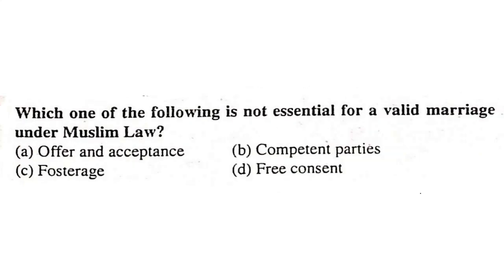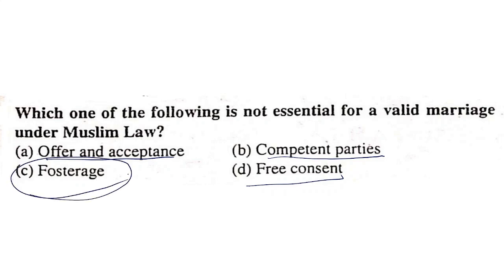Which one of the following is not essential for a valid marriage under Muslim law? Offer and acceptance, competent parties, fosterage, free consent. Offer and acceptance is required. Competent parties are also required. Free consent is also required. This one, fosterage, is not required for a valid marriage. However, it is a reason for invalid marriages. A person cannot enter into marriage with another person who is related to him or her by fosterage. So fosterage is the correct answer.